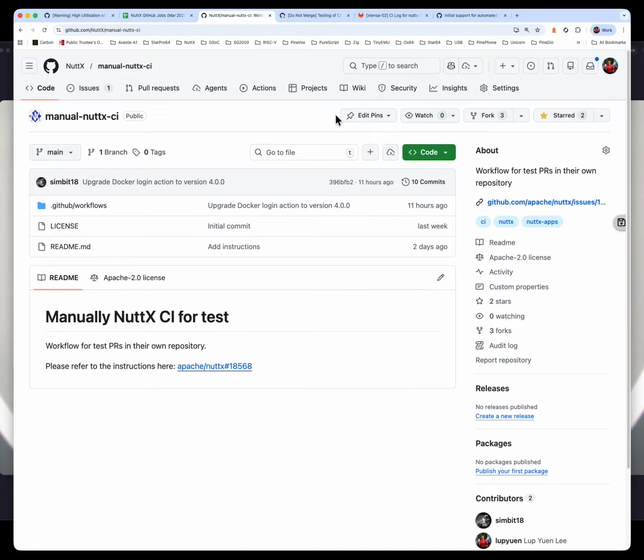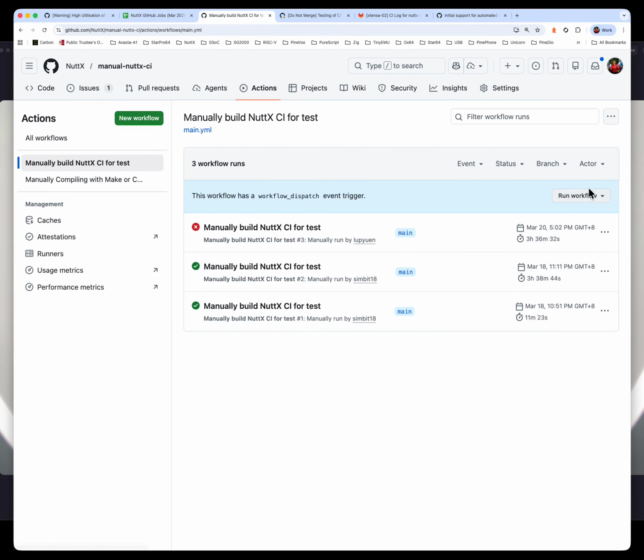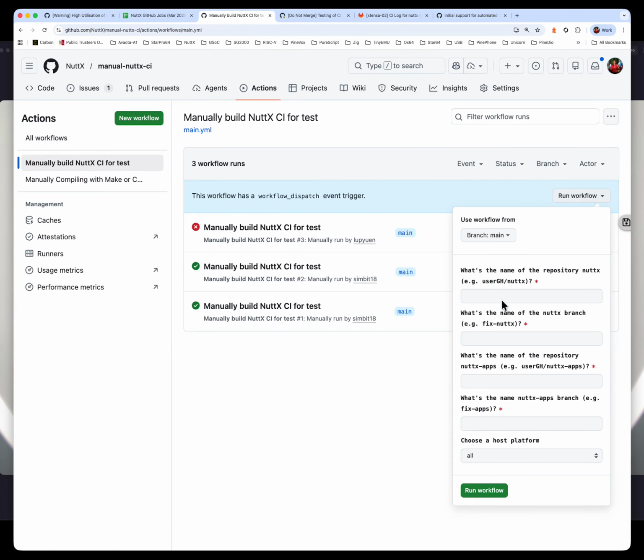The idea is that you clone this repo, click on Actions, and there's a manually built CI for CI test. Then just fill in our NuttX repo name, our branch, and so on, and run workflow. That's it. That's all it takes to build a PR in our own repo before we submit it to the Apache NuttX repo, which means that our PR will succeed the compile checks and we will not see the 3 compile errors you saw earlier on.